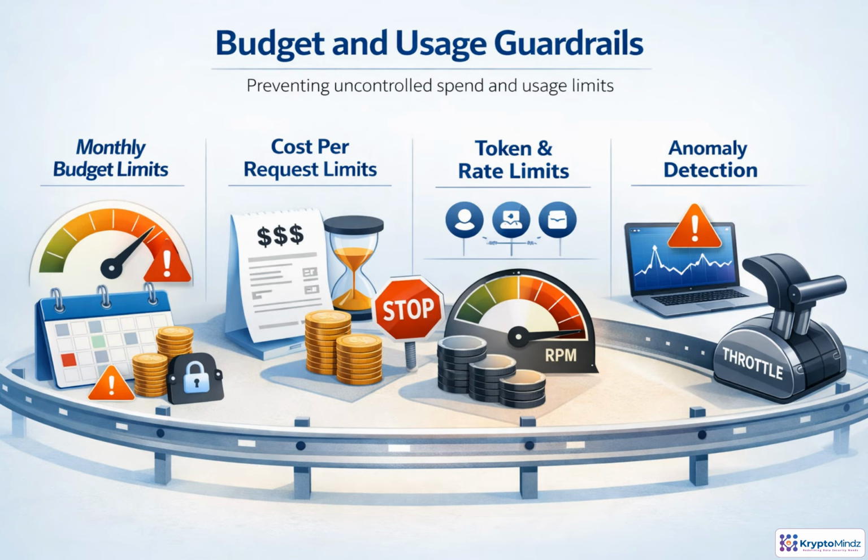Cost guardrails move control from a monthly finance review into real-time operations. Budget thresholds can warn teams early, then throttle, or require approval as spend approaches limits. Per-request ceilings prevent one oversized prompt, large context window, or tool loop from creating a surprise bill. Token and rate limits can apply by user, team, application, agent, workflow, model, or tenant. Anomaly detection adds another layer by reacting to sudden spikes in spend, volume, latency, or tokens. Together, these controls make experimentation safer, more predictable, and more accountable.